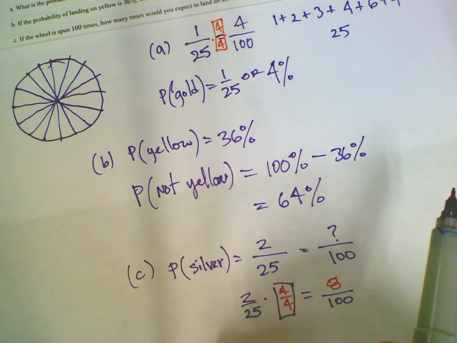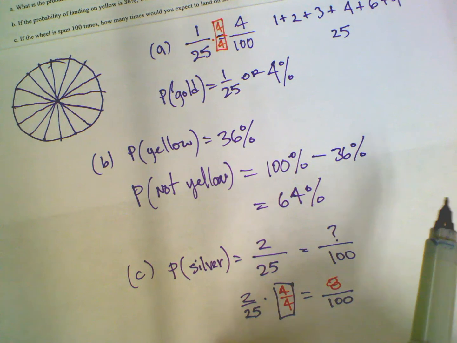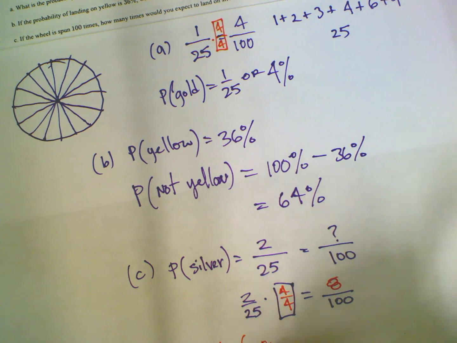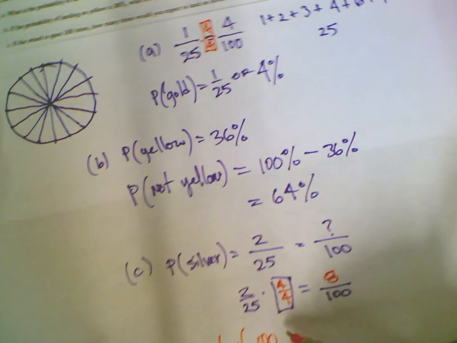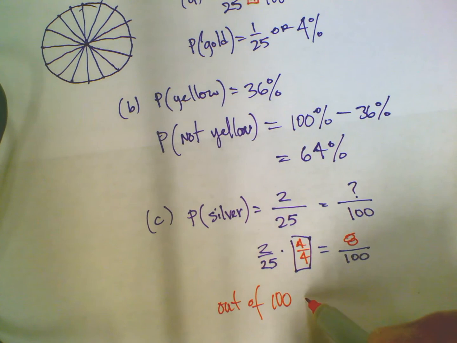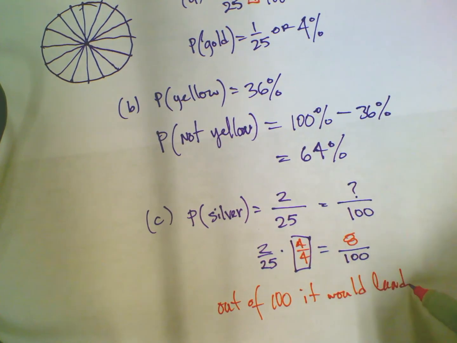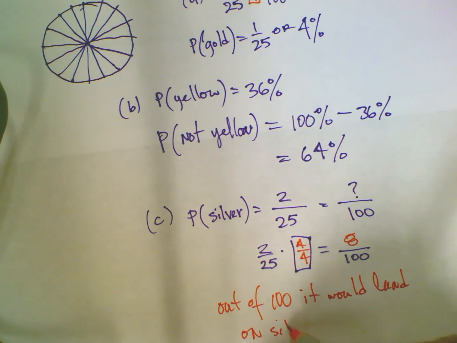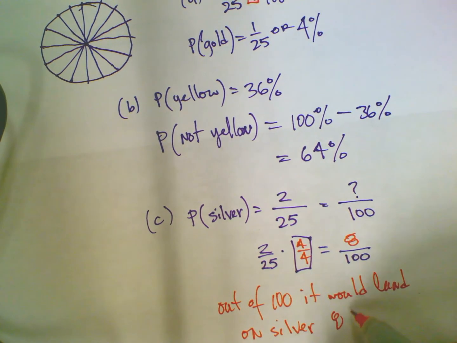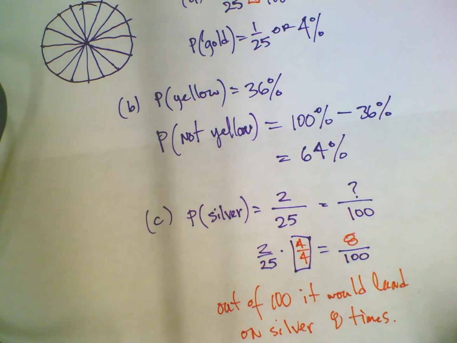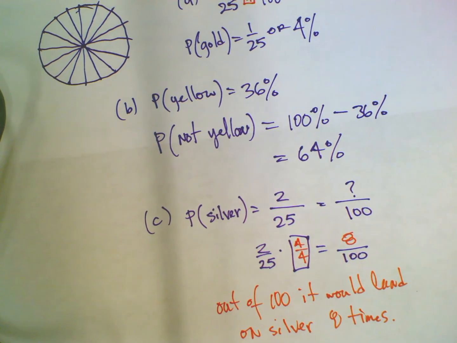Okay, so out of 100, it would land on silver 8 times. There's my answer. All right, there we go.